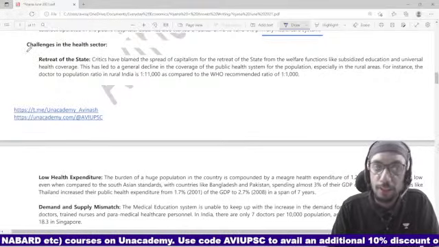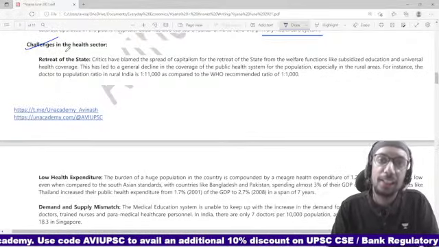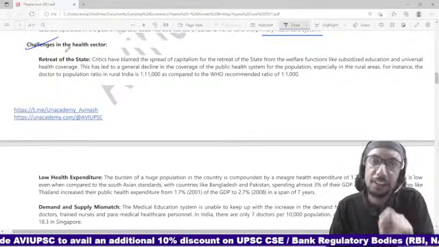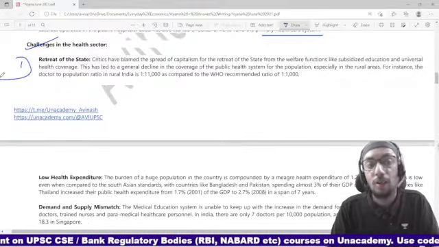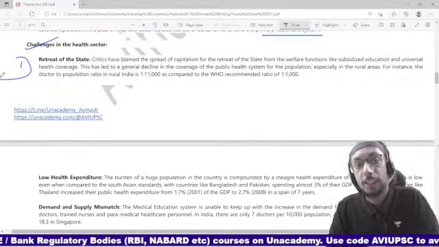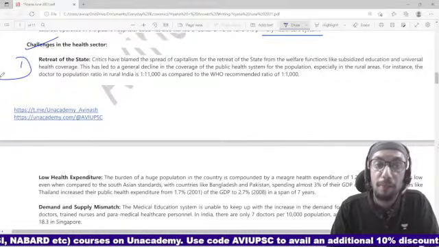Now, what are the traditional challenges identified in India's healthcare sector? Those traditional challenges should always form a part of your answer. The first problem is the retreat of the state, or the expenditure. The public expenditure has not really kept up with the requirement.